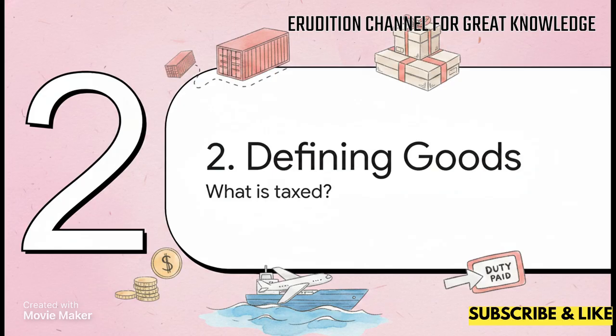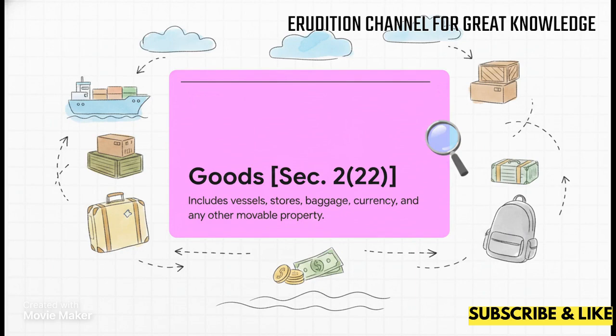Section 2. Defining the target. Goods. Now that we know the goods bear the tax, what exactly counts as goods legally speaking? Under Section 2, subsection 22, the definition is surprisingly broad. But here's the catch. It exclusively covers movable items. If it's bolted down and can't be moved, customs isn't interested.